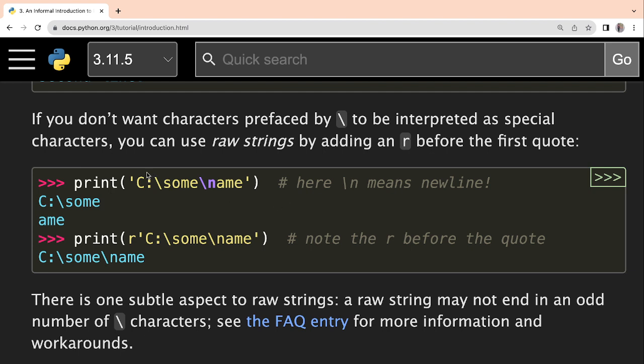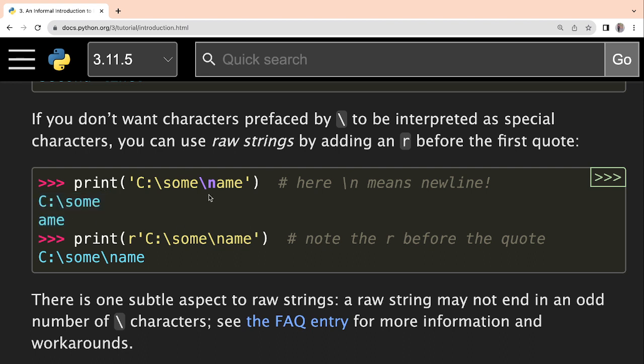Here it is trying to say, first of all, you see the example. Inside print, what is written? This C colon, and like this some path name is written, and then you see slash n is written. But we are able to understand that actually it is not trying to print in the next line, right? Actually this name is maybe some folder name or file name. This is the path actually given. So some folder is there, and inside that some folder or maybe file is there. So it should not be considered as a new line, but if you print it directly, then of course this slash n will be considered as a special character, new line character, and the output will come this way, which is not how we want to interpret it, right?